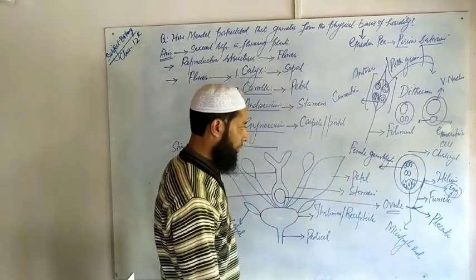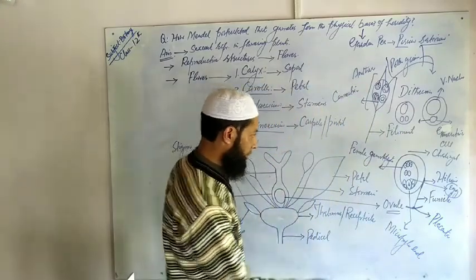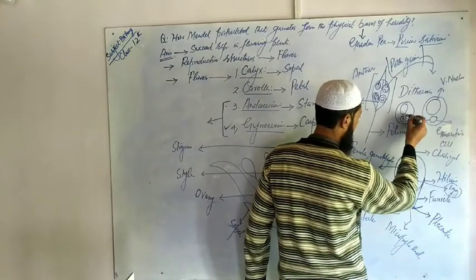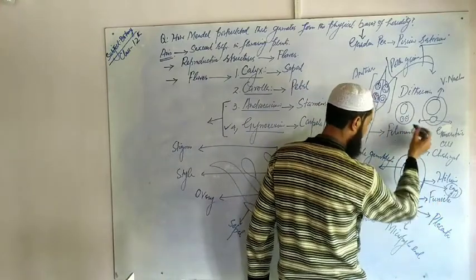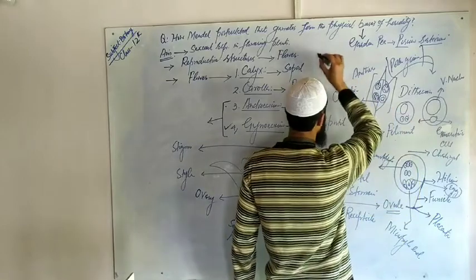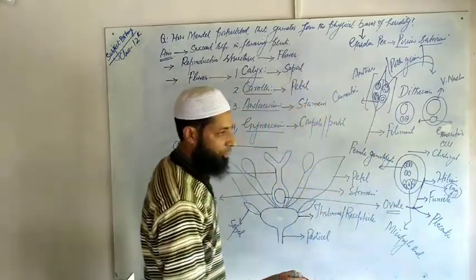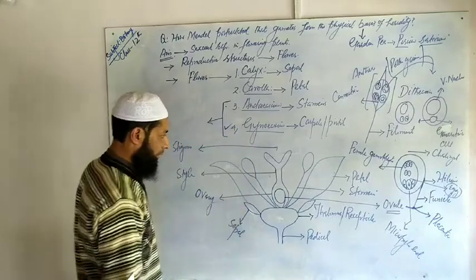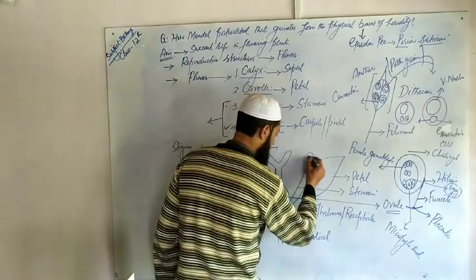That means now we will talk about male gametes and female gametes, which are carriers of characters from parent to offspring and form the physical basis of heredity. What happens during pollination?